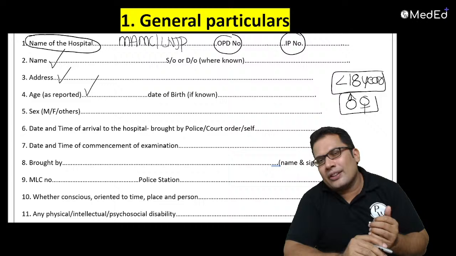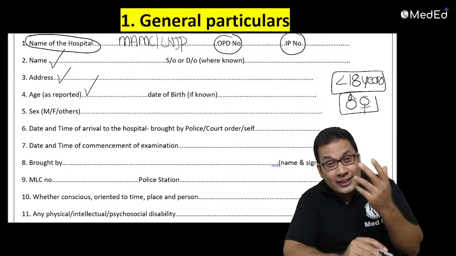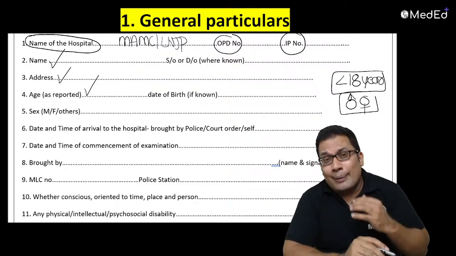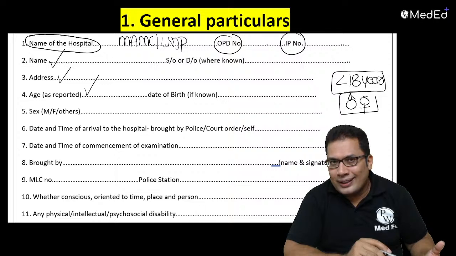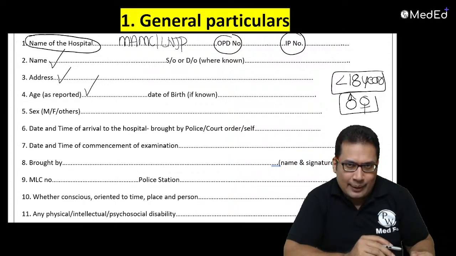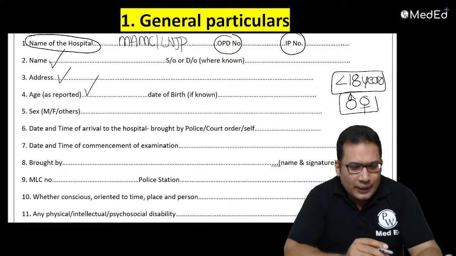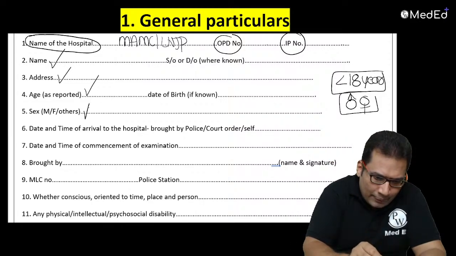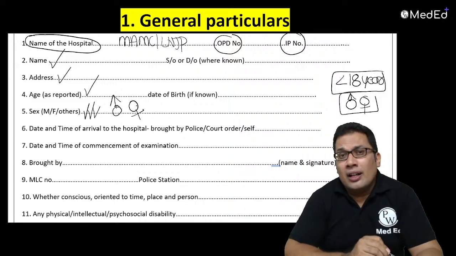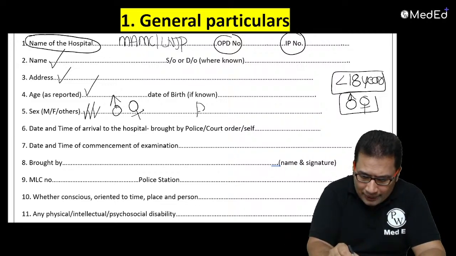Again, the question can be asked: what do you mean by heinous crime? What do you mean by petty crime? All this can be asked in your exam as per the Juvenile Justice Act. Then the sex, male or female. Most of the time it is male, but remember, a female also can be an offender as per the POCSO Act.